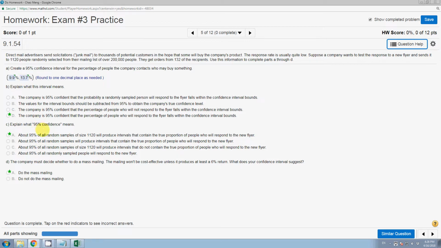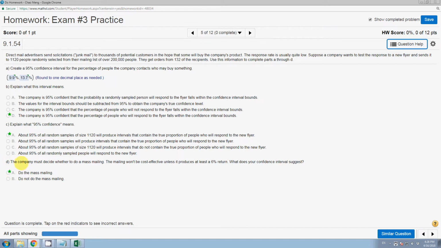And 95% confident, what does this mean? That means 95% of all the random samples with the same sample size, which is 1120, will produce an interval, so this interval, that contains the true proportion.